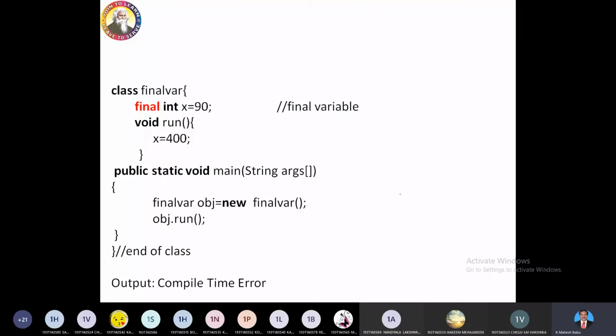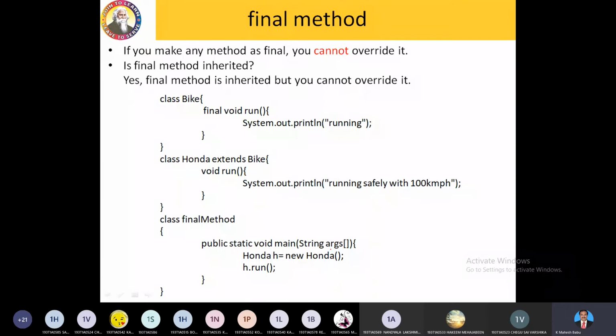There is one more example here, please go through it later. Whenever you add or update, the system will give you a warning error. It shows some error message. Check it later. The next is the final method. If you make any method final, that method cannot be overridden. That method cannot be hidden by the child methods. So whenever you want to stop overriding, you make the method a final method.